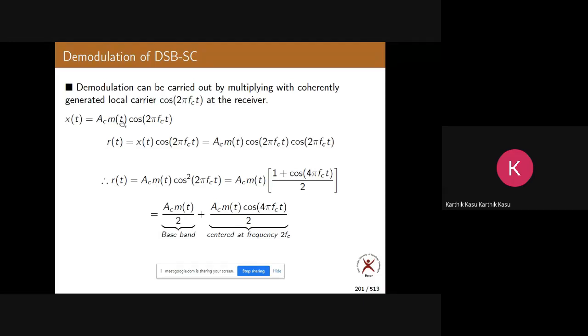We have seen already, for A c m of t cos 2 pi fct, if you take the Fourier transform, the spectrum of m of t will be shifted by fc to the left side as well as to the right side. In the same way, here the spectrum is shifted by 2fc because here we have 4 pi fct, and there we have 2 pi fct.